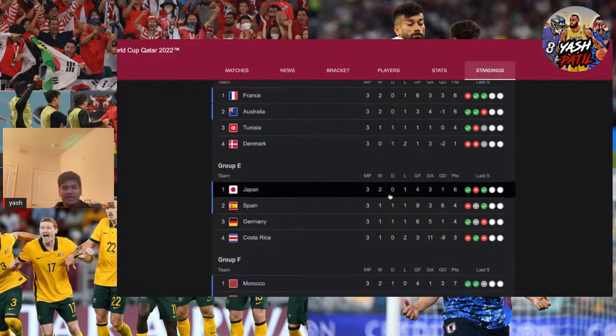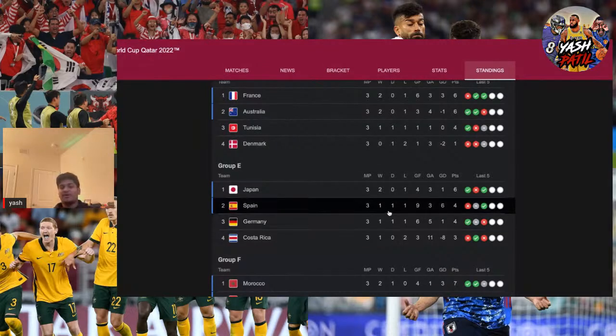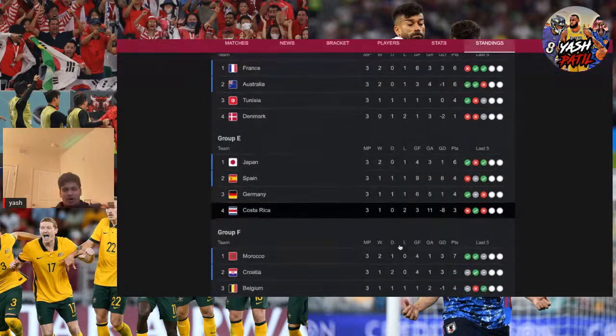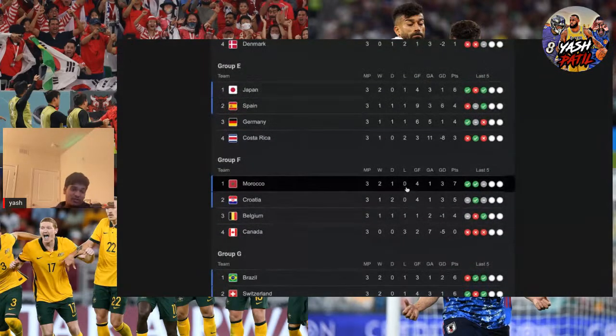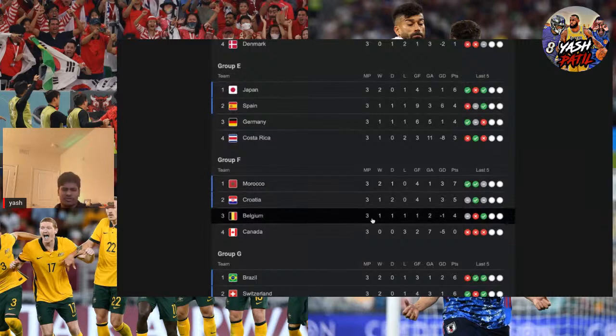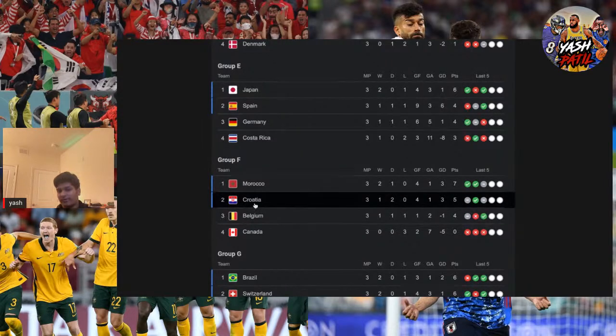Nobody expected this, and Spain and Germany level on points. Spain has the better goal difference. Germany is out of the World Cup. And then Morocco, Croatia. Nobody expected Morocco to top this group. Everybody thought it would be Belgium or Croatia, the World Cup runner-ups last time. Belgium was a semifinalist last World Cup, and Croatia was a runner-up.